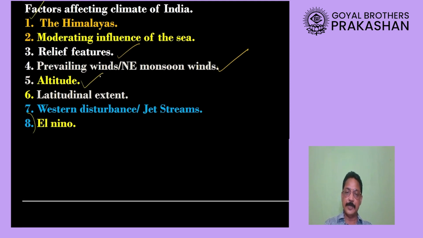Point number 5 is the altitude of a place. Then point 6 is latitudinal extent. Next point is the jet streams. And the last point is El Nino.